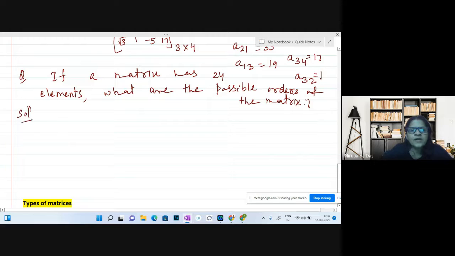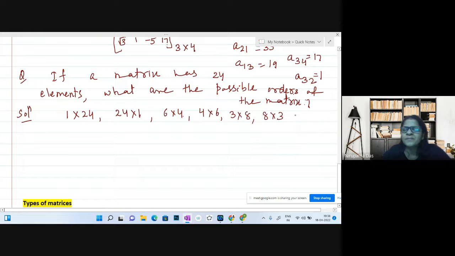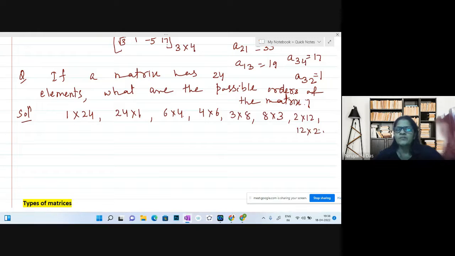So you can have 1 by 24, means 1 row, 24 columns; 24 rows, 1 column; 6 rows, 4 columns; 4 rows, 6 columns; 3 rows, 8 columns; 8 rows, 3 columns; and 2 rows, 12 columns; 12 rows, 2 columns. So these are the possible orders. I mean, you can form such matrices.